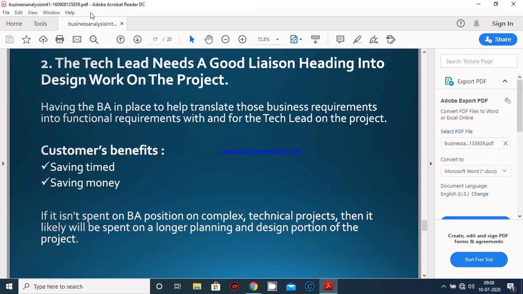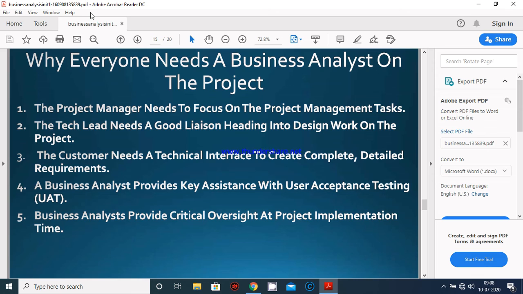See, the point is that, so these are the things I explained to you, what is the important role of business analytics in a particular project.